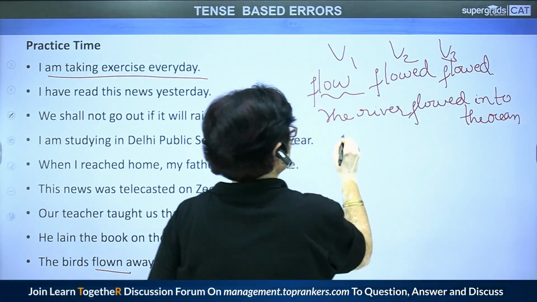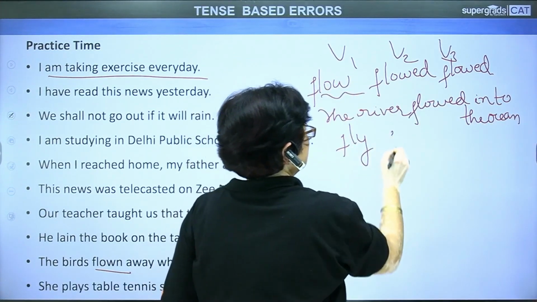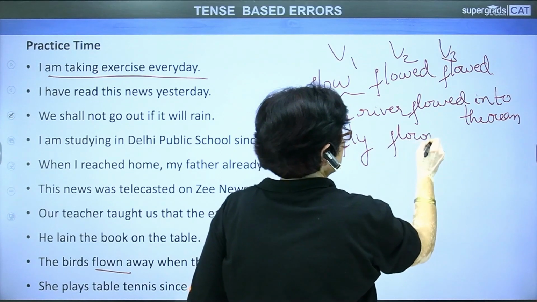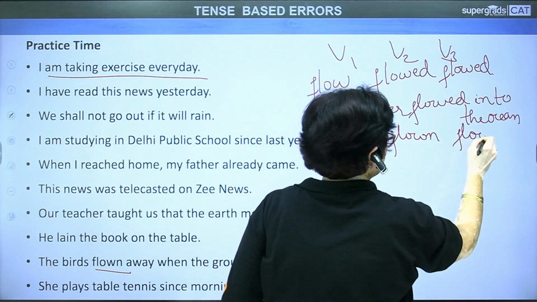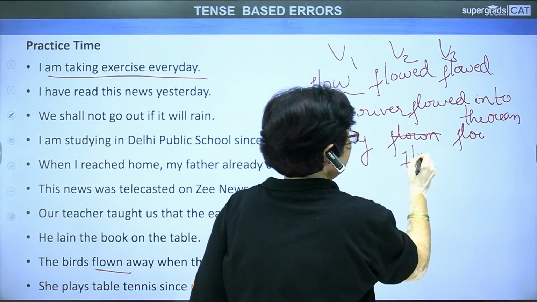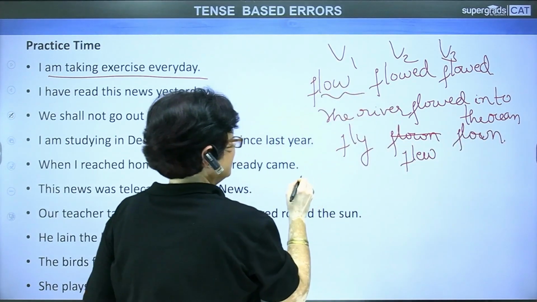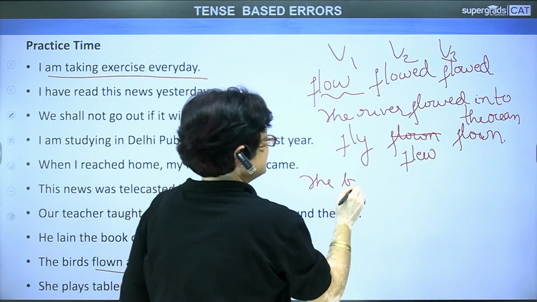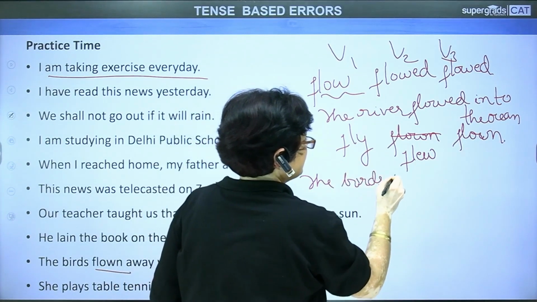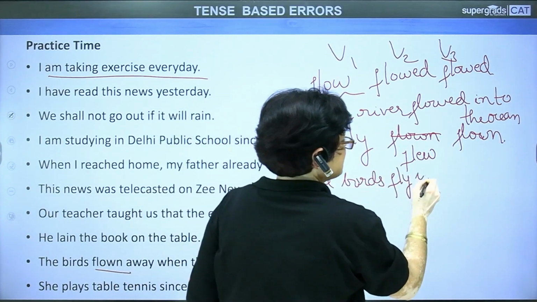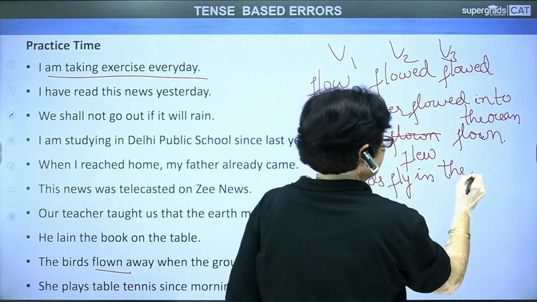Okay, and the other verb is fly. Fly, flown. The second form will be flew. Fly, flew, flown. Okay, take for example, the birds fly in the sky. This is simple present tense.